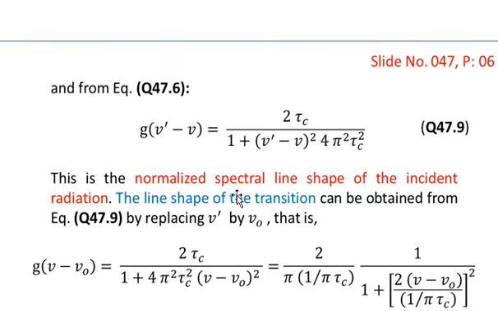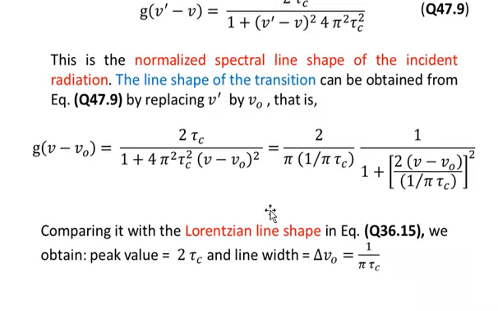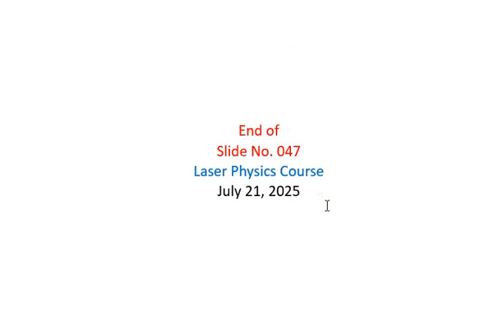So our main task was to find g of nu prime minus nu as given in equation number 9, and from here we have also found the line shape of the transition, which is given over here. And we have also made the comparison of this line shape of the transition with the Lorentzian line shape given in equation number 36.15. So this completes our answer to the question. So this is the end of slide number 47.